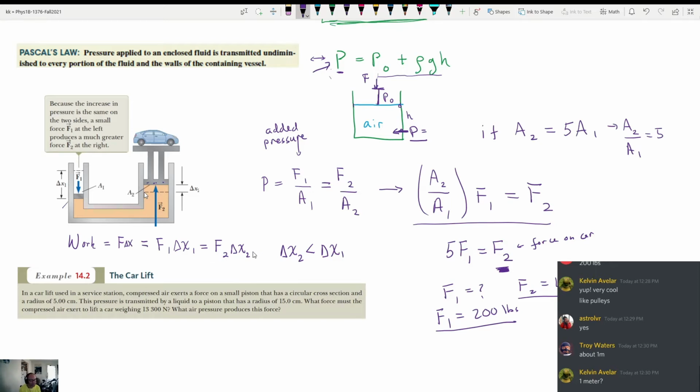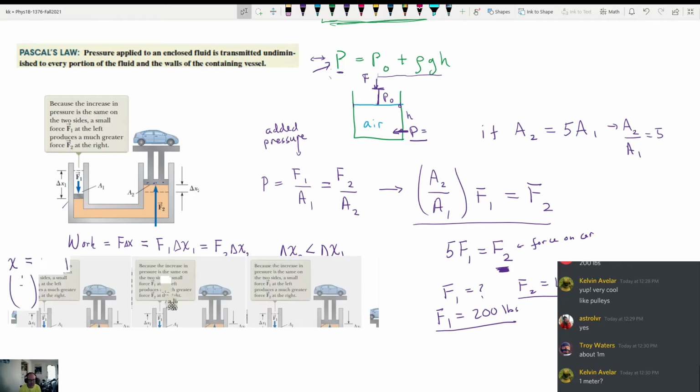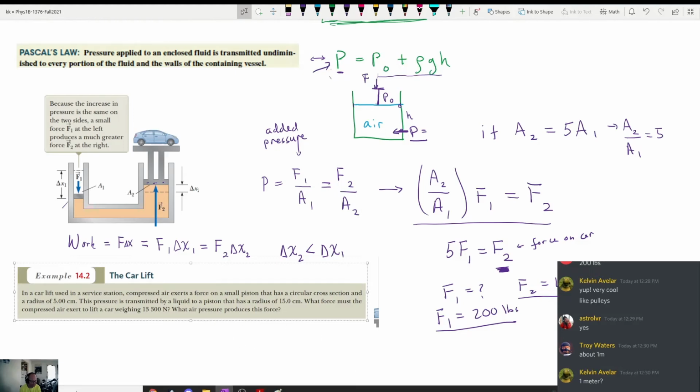So you do lose something, but the way these systems often work is you can just keep pumping, and they'll design things so that you push something down a little bit, the car goes up a little bit. You push it down again, the car goes up a little bit. You push it down again, the car goes up a little bit. I think that's how a lot of those hydraulic jacks work in cars. I've never used one. All the jacks in my cars have always been like that. But if you go to an auto shop, they're going to have a hydraulic lift that they use to lift the cars up. Do we have enough time to do this problem?